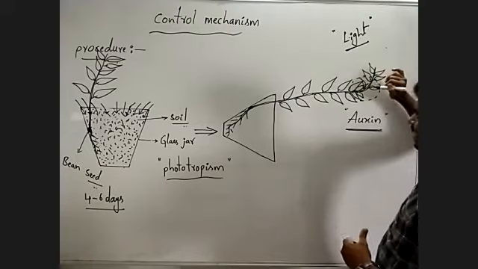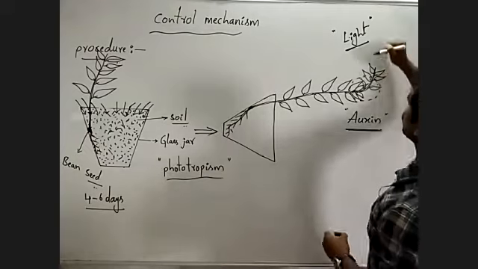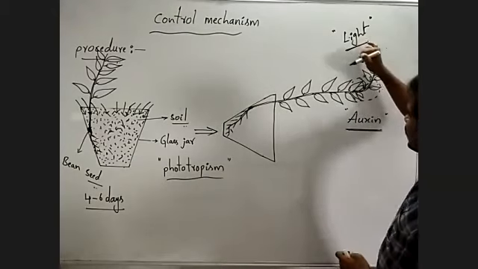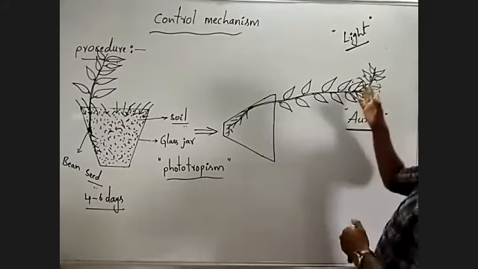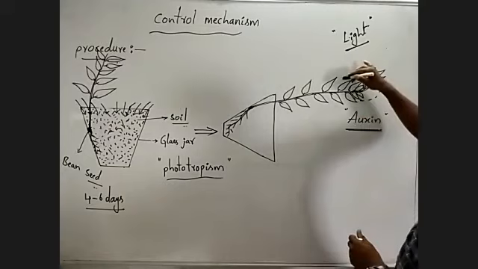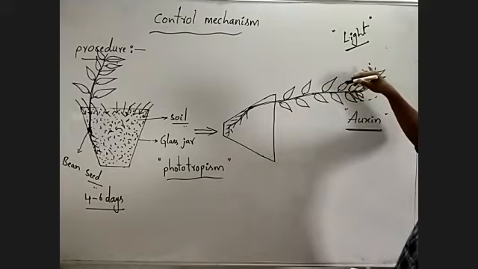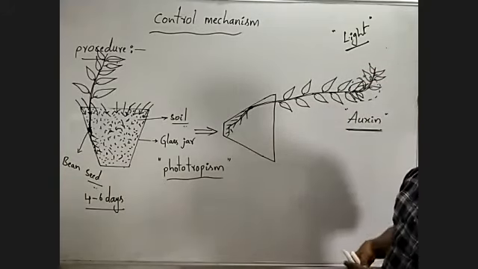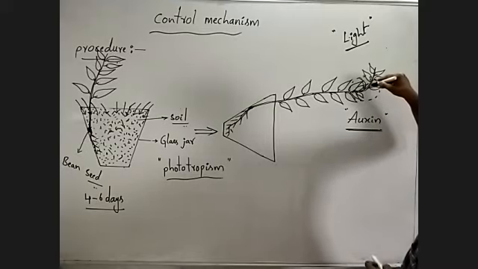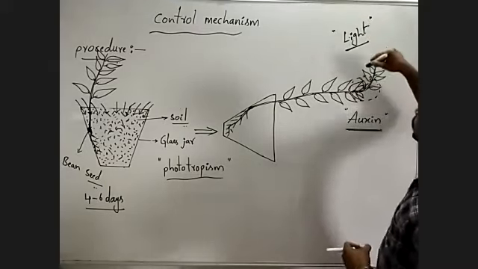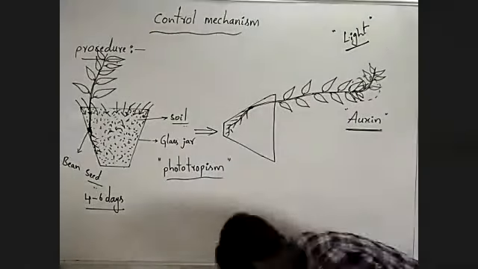Bending occurs towards the light, or towards the light illuminated area. Here this is the light illuminated area, and this is the area opposite to it. Bending occurred towards the light illuminated area like this.